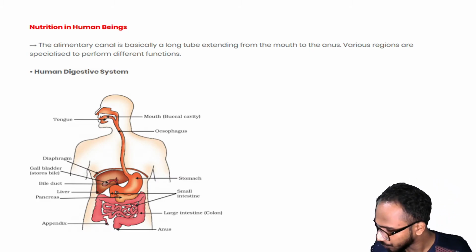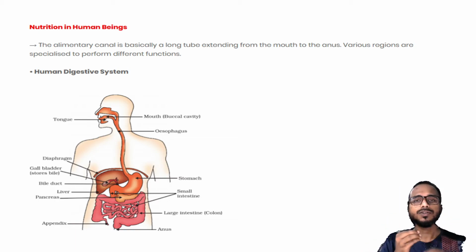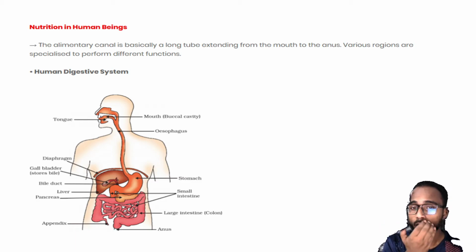Let me show you. First we take food, suppose I'm taking rice, for example. First I take food into my mouth. The mouth consists of certain parts: my cheeks, my lips, my tongue, my teeth. These are all the parts of the mouth through which I'm taking the food. This mouth is called the buccal cavity.